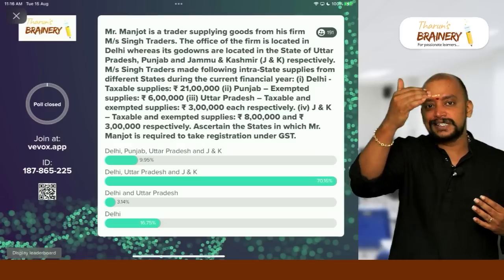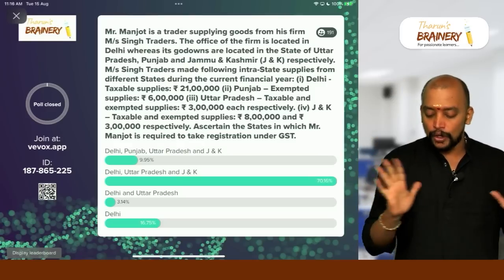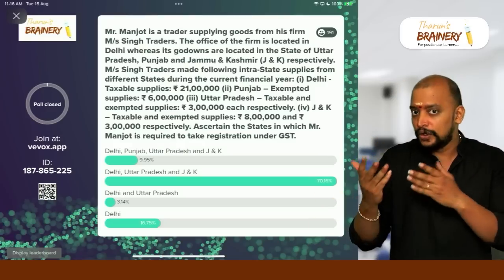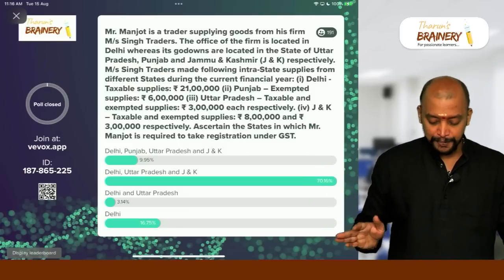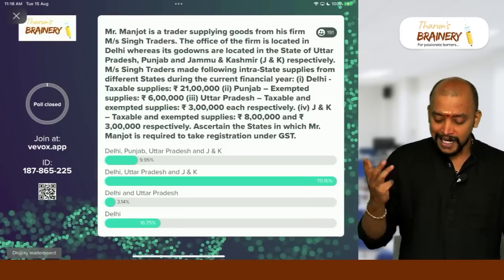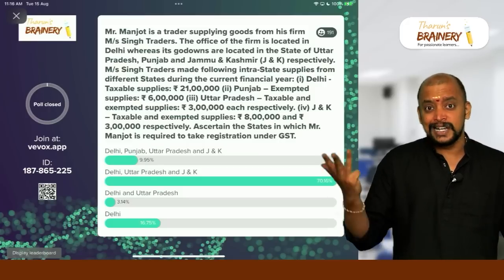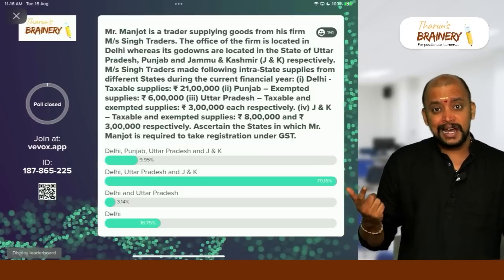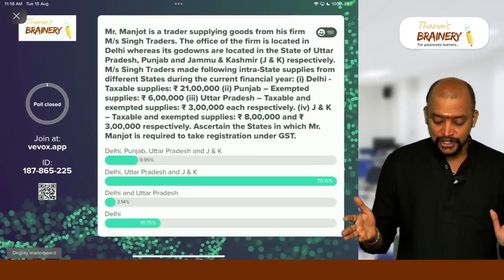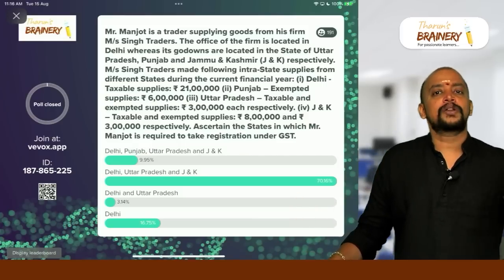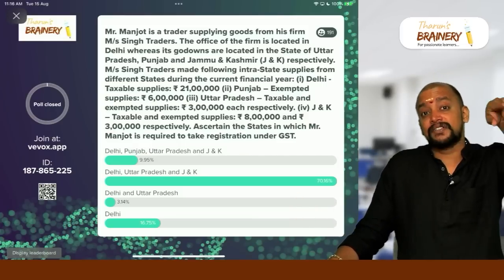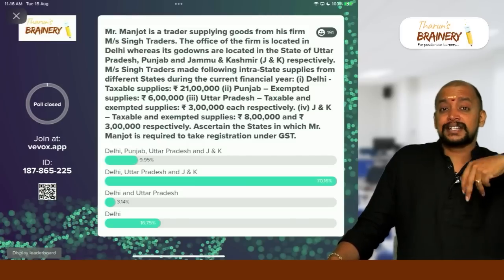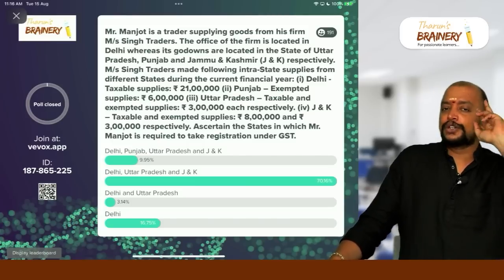So is any of the states in MMTN? No. Manipur, Mizoram, Tripura, Nagaland. None of the states is in MMTN. Uttarakhand, Sikkim, Telangana, Arunachal Pradesh, Meghalaya and Puducherry are also not there. Nothing is there. Normal. So what is the applicable threshold limit? 40 lakhs. And here it is 41 lakhs. As aggregate turnover exceeds threshold limit, they need to register.